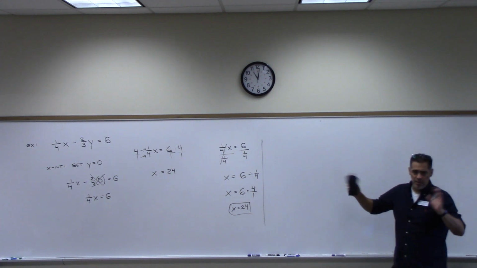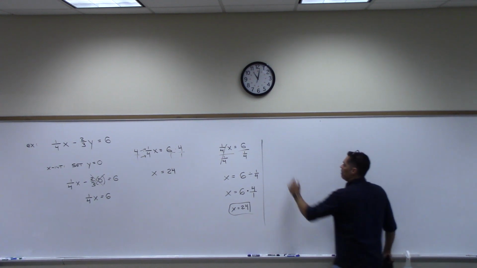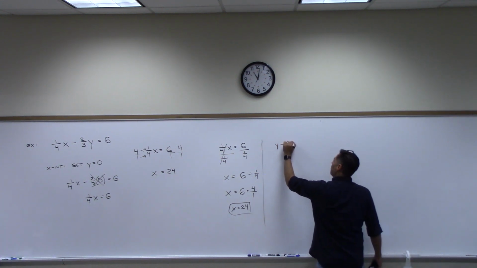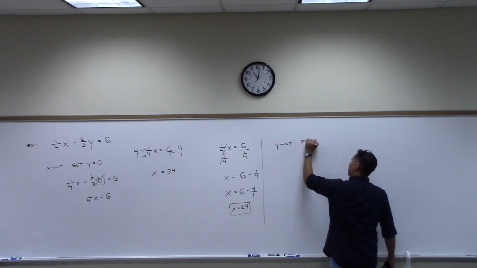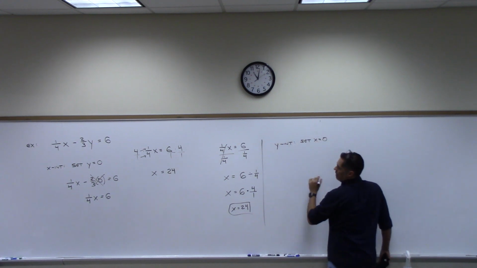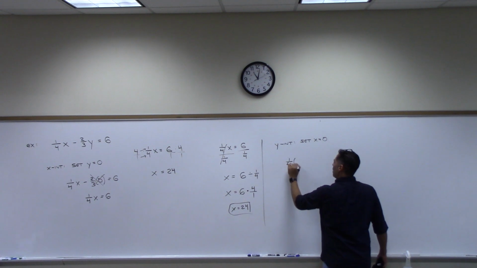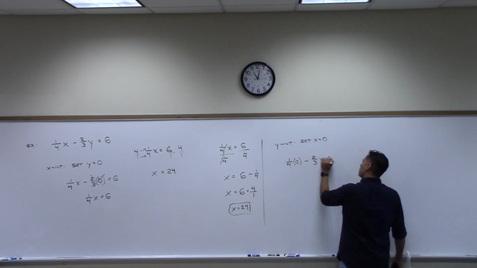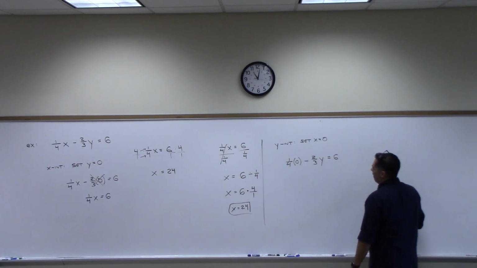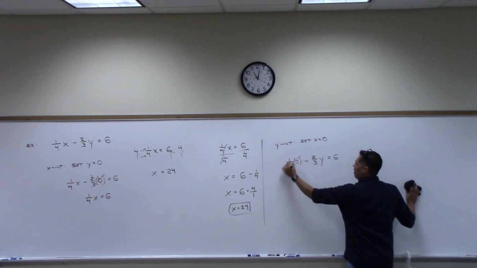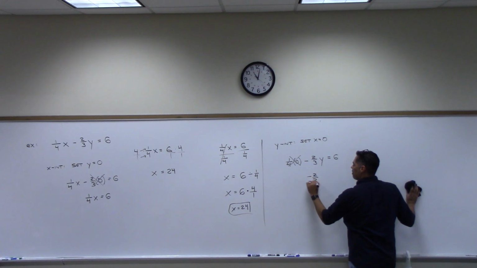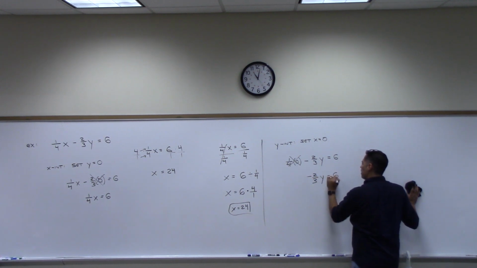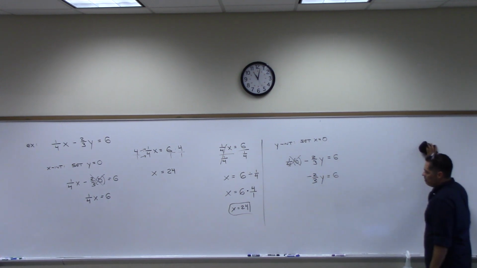Let me get both the x and the y-intercept first. For the y-intercept, I set x to 0. For that, I have 1/4, I plug in 0, it goes away. Minus 2/3 y equals 6. This goes away. I have negative 2/3 y equals 6. This one's going to be a little weird.